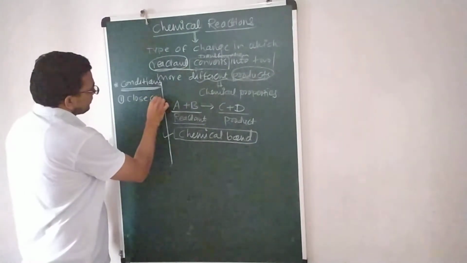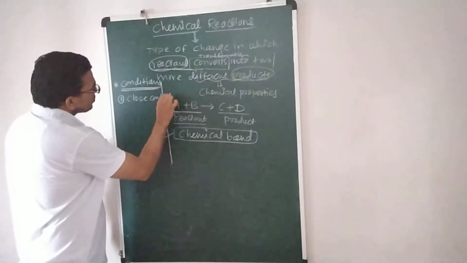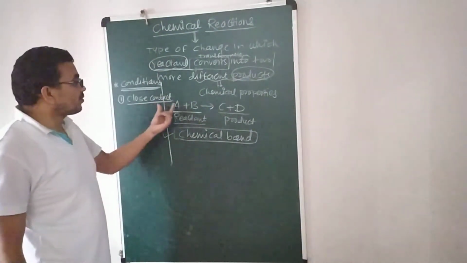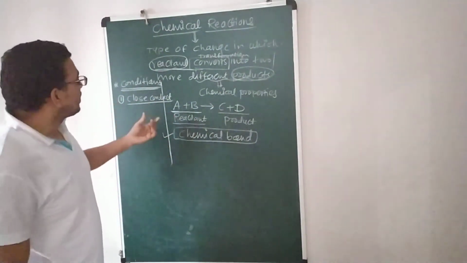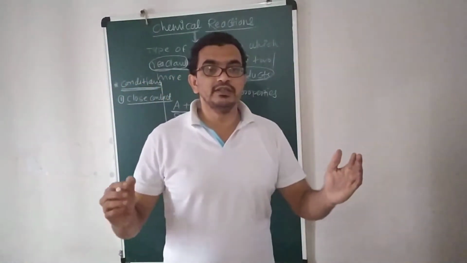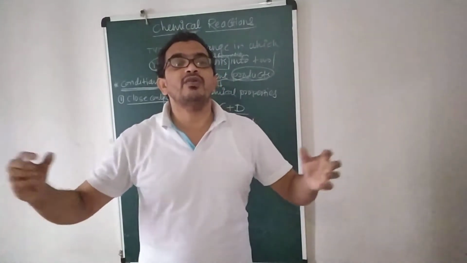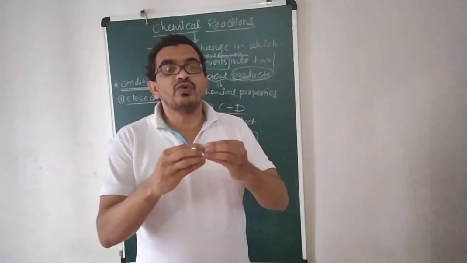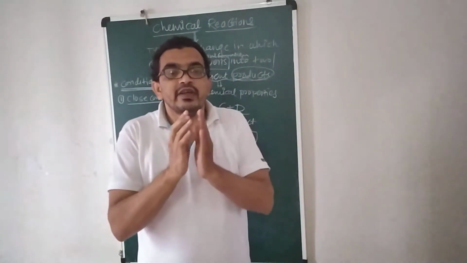Close contact of what, students? This is again a question. Close contact of the reactants. So reactants should be close to each other. Suppose one reactant is here and the other reactant is very far away. How will the chemical reaction be performed? Simple. There should be close contact between the reactants. One reactant here and another here.